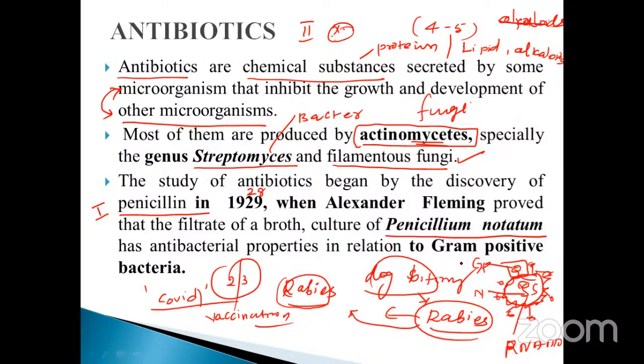has antibacterial properties in relation to the gram-positive bacteria. Here you must note it down. 3 points are very, very important. Not only that 3, there are 5 points very, very important. Most of the antibiotics are produced by which type of microorganisms? Actinomyces is nothing but a fungi. Take an example. Actinomyces is a fungi.